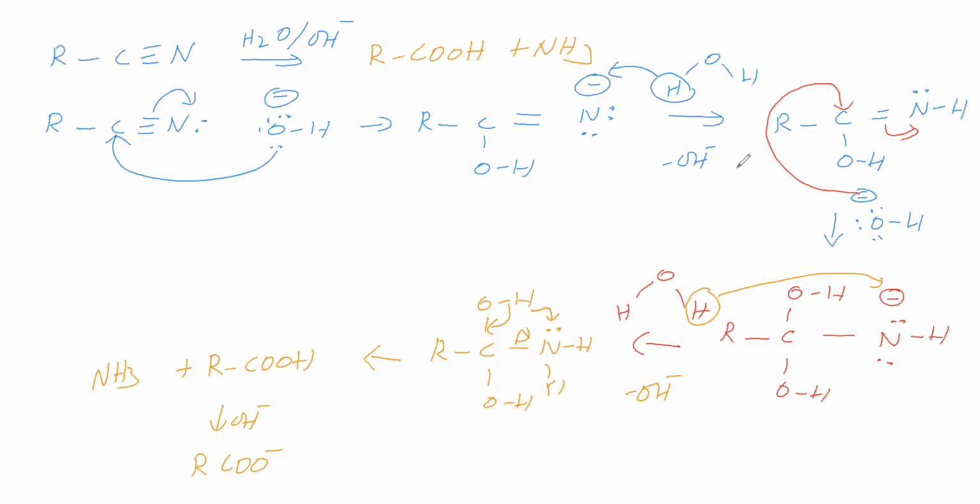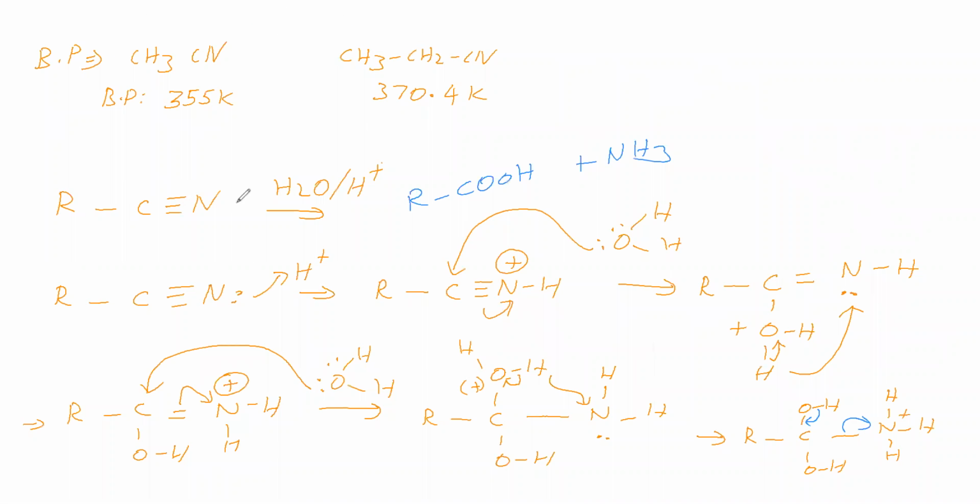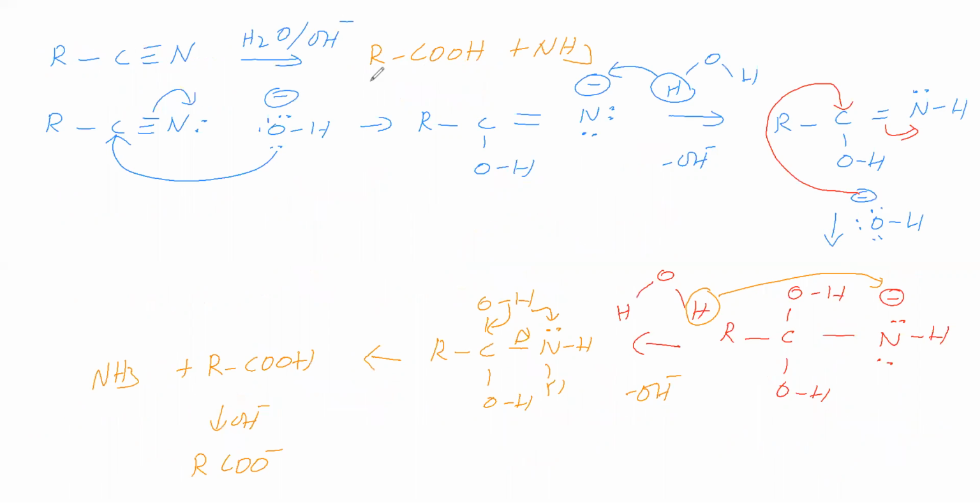So cyanide undergoes hydrolysis to give carboxylic acid as a product. Cyanide undergoes hydrolysis in basic medium to give carboxylic acid. Here cyanide undergoes hydrolysis in acidic medium to give carboxylic acid. Due to acidic medium, this ammonia becomes ammonium ion. Due to basic medium, this carboxylic acid becomes carboxylate anion or COO minus.